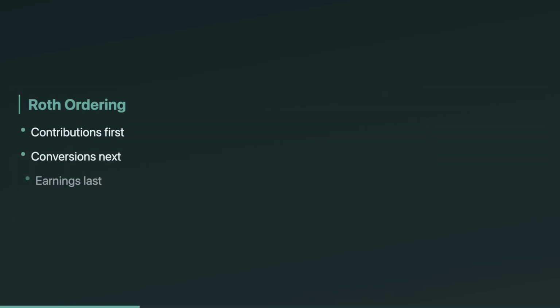For Roth distributions, remember the ordering idea. Contributions come out first, then conversion amounts, then earnings. That's why many Roth withdrawals are tax-free even before 59.5. But earnings are the trap. Earnings can be taxable and hit with the 10% penalty unless the distribution is qualified, meaning the 5-year rule is met and you're 59.5, disabled, or the distribution is after death.